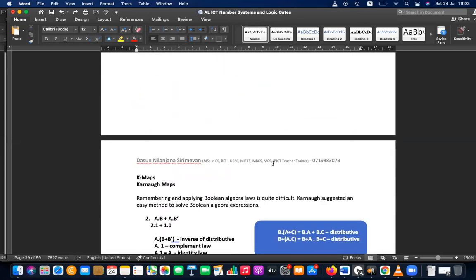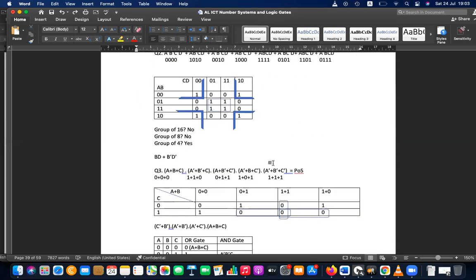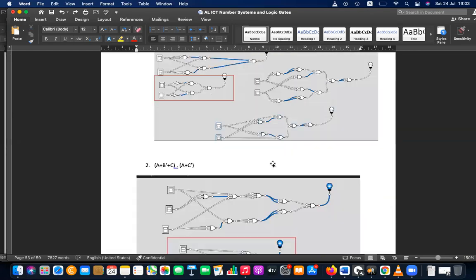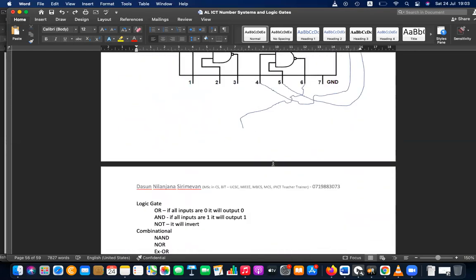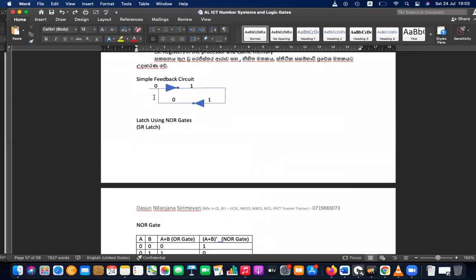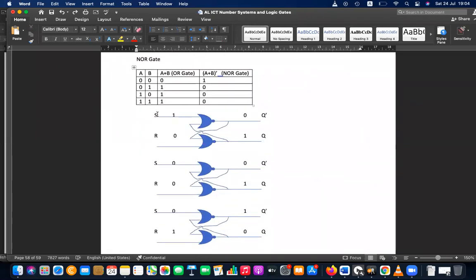In the sequential, here, these are the sequential. Sequential means not only the current input, the previous outputs will also be given as inputs. Here, not only the current inputs, the previous output will also be given as inputs. So that is what sequential is.